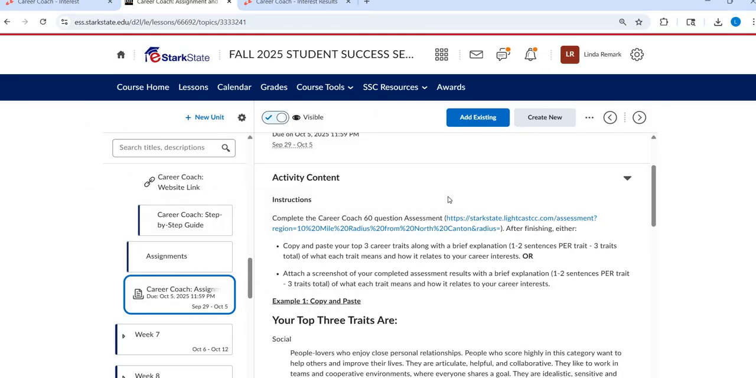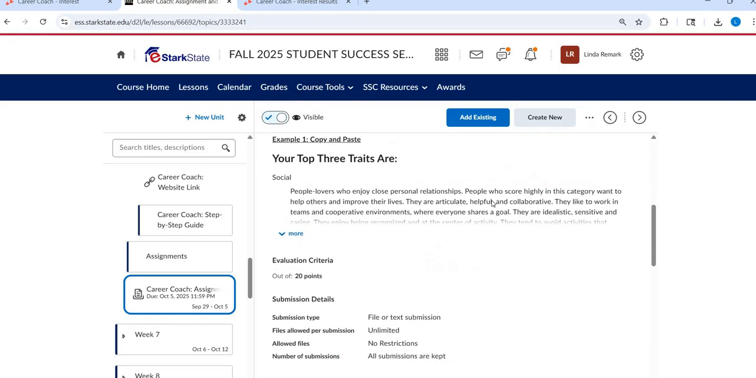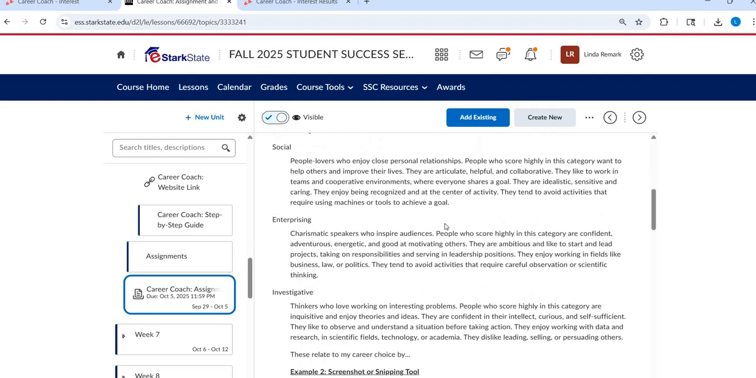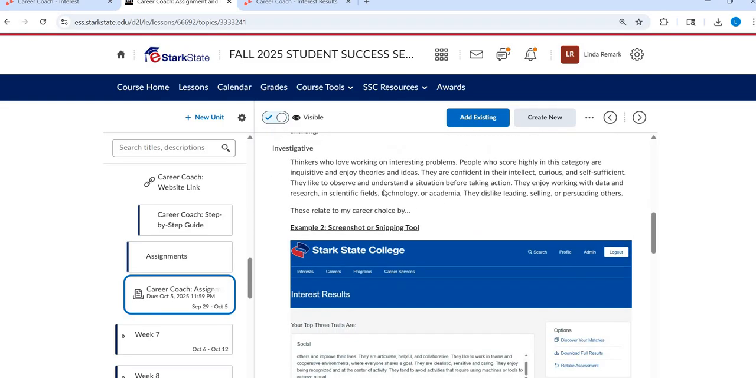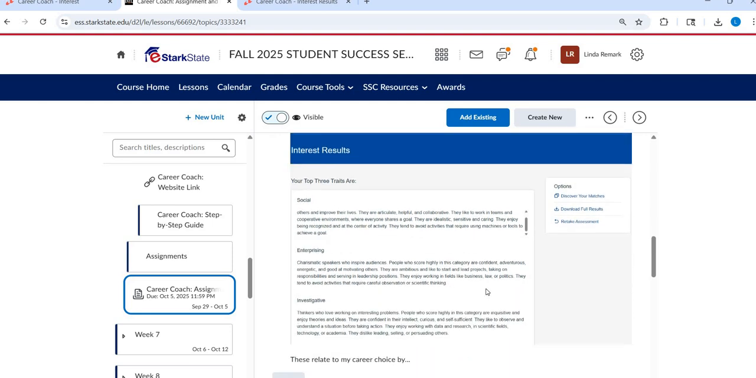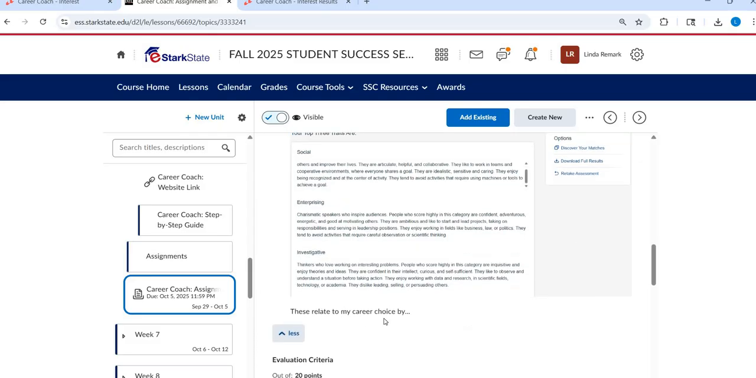You can put it into a Word doc, copy and paste, and then submit it that way, or you can do it right in the comment area. You can also do a snip, and it shows you here. There's the copy and paste, and then these relate, or you can do a snip. You can use a snipping tool if you want to do it this way, so that you get the exact results captured. But then you would also need to tell about how those relate to the career you're going into.